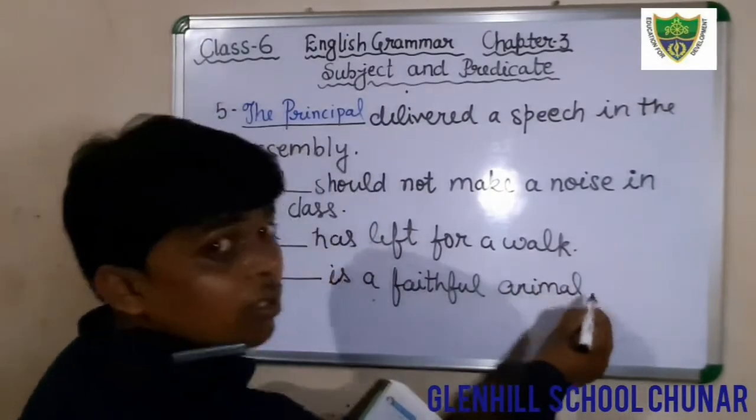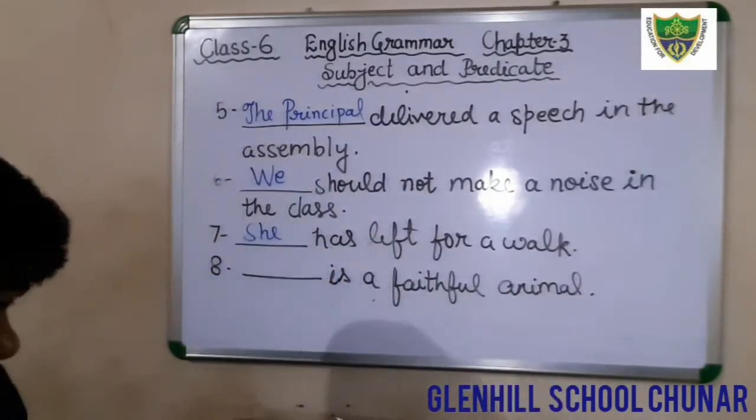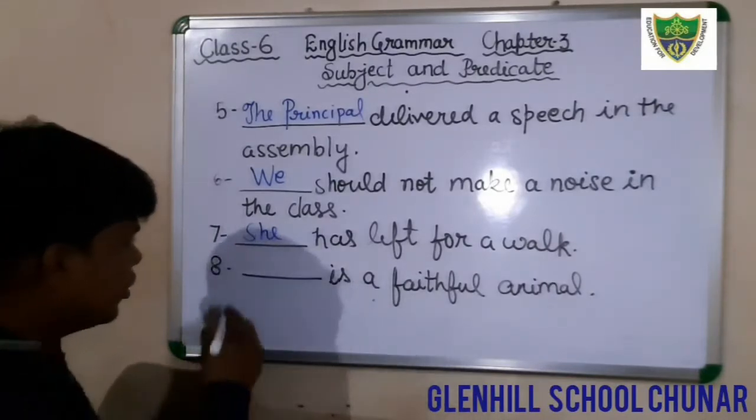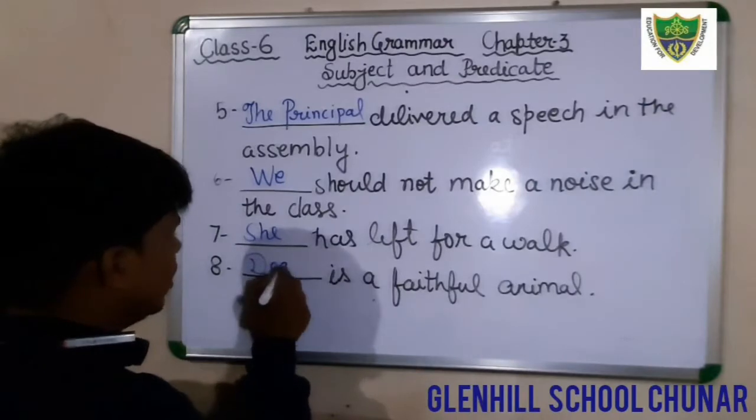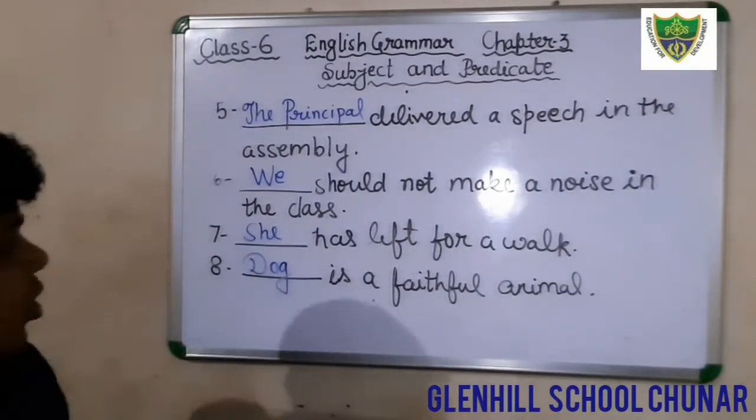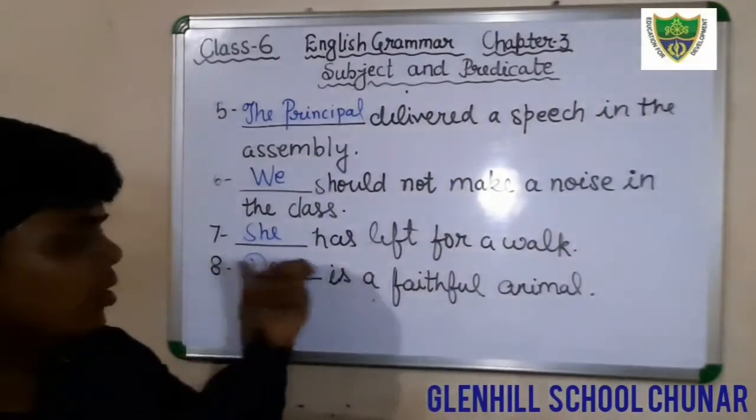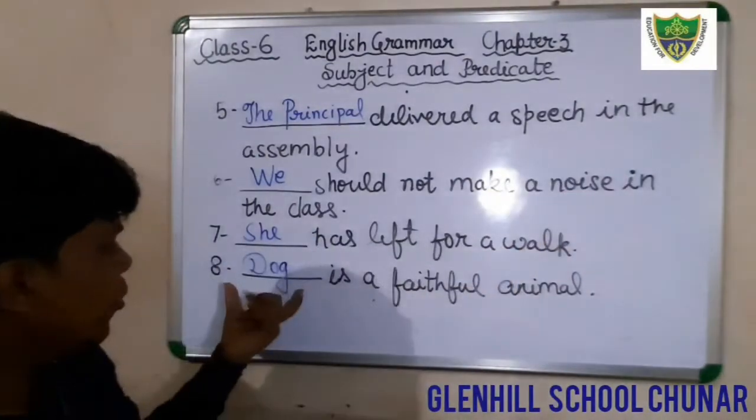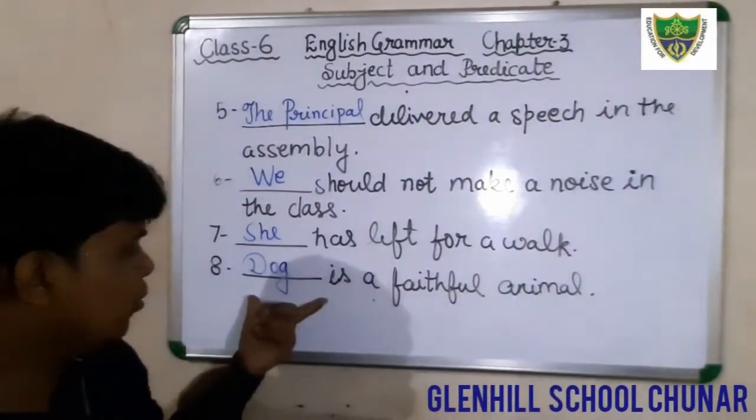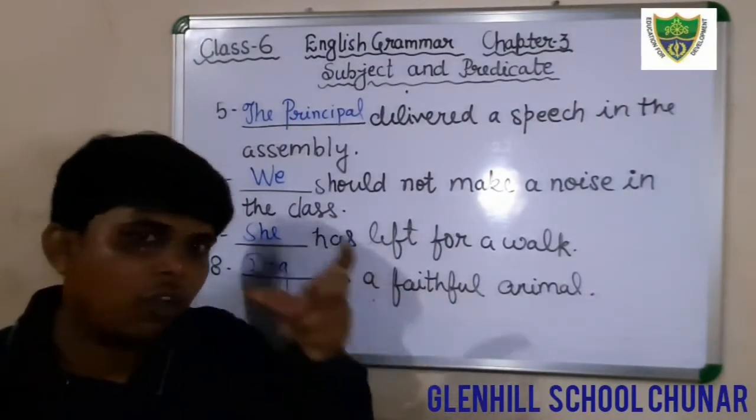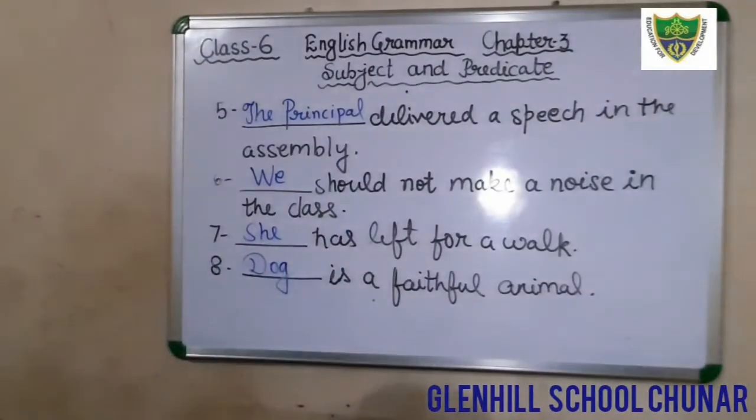Okay student, this is the question. And here you have to fill the appropriate subject. What would it be? The dog. Okay, "dog is a faithful animal." The appropriate subject in this sentence would be dog, and the rest of the words are the predicate. Okay students, so just fill it in your book.